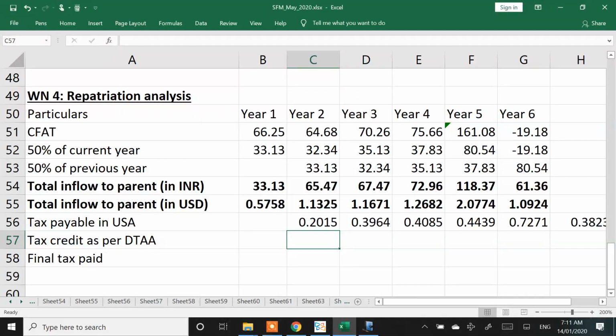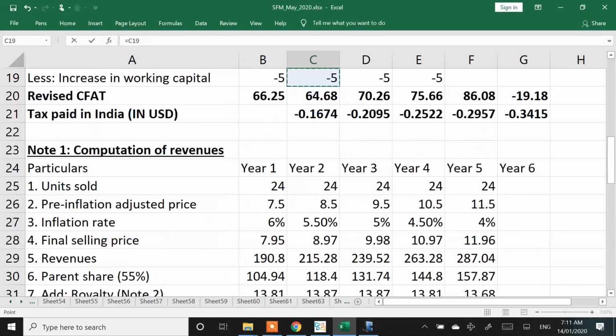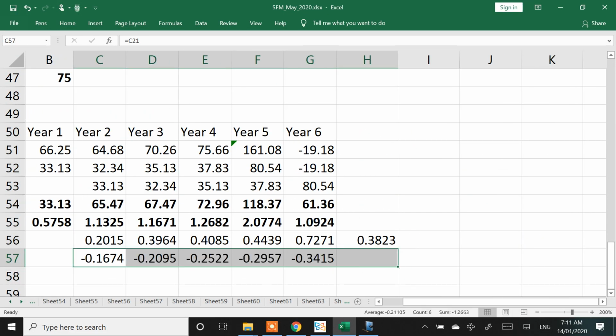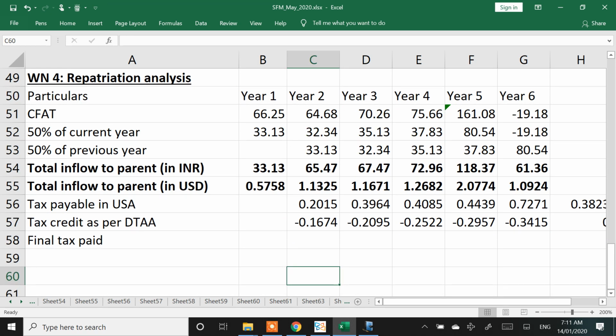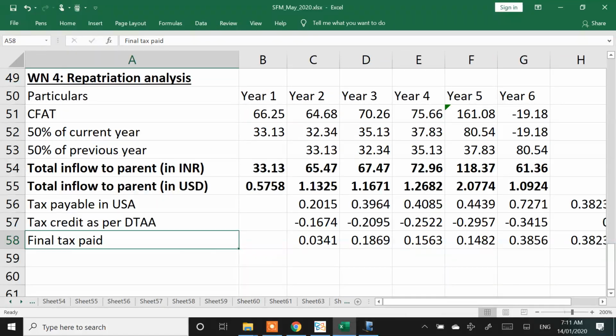What they will do is they will take tax credit as per DTAA provision for the taxes which have been paid in India. So in India they had paid these amounts. They had paid some taxes in India, so they are not going to pay again the tax on that. What tax they are going to pay is the net amount, which broadly will be equal to 5%, but repatriation issues are there. 50-50, 50 in the first year, 50 in the next year.